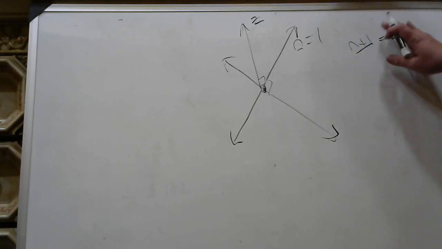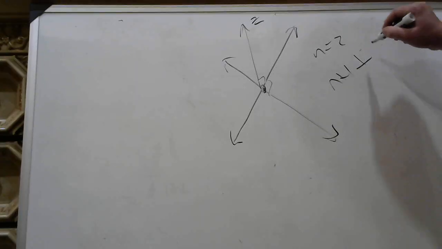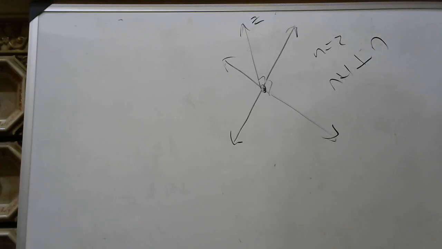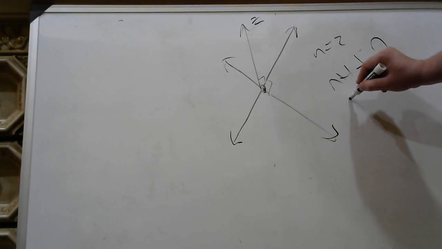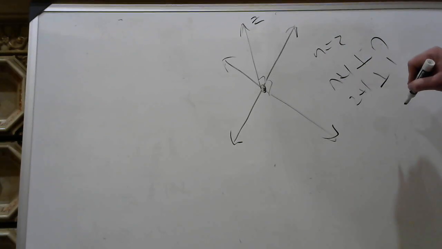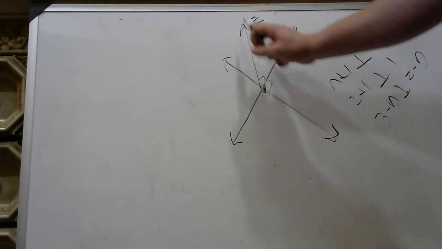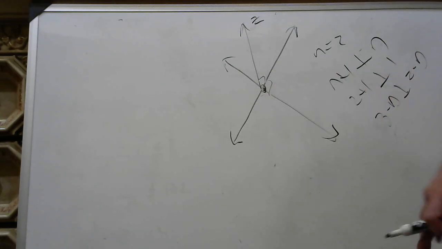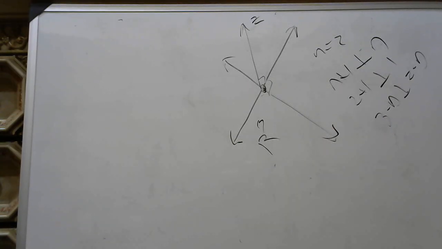That is a spatial third dimension. We have n equals 2, and therefore n plus 1 must be orthogonal to n, just like we've talked about before. So n plus 1 is orthogonal to n. That means 2 plus 1 is orthogonal to the second dimension. So the third dimension is orthogonal to the second dimension, okay? This z-axis comes out 90 degrees from the other 2 axes, and those 2 axes are also 90 degrees apart. So we have another vector space, R3. This is an R3 vector space right here. So we are talking about the third dimension, okay?